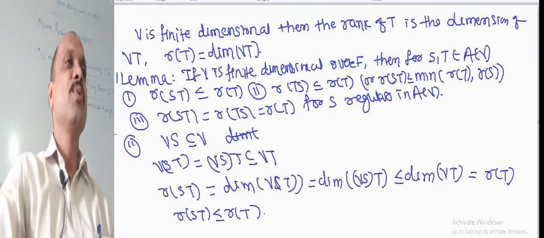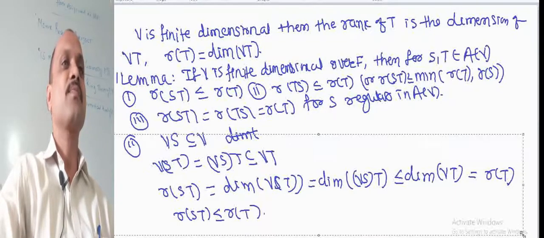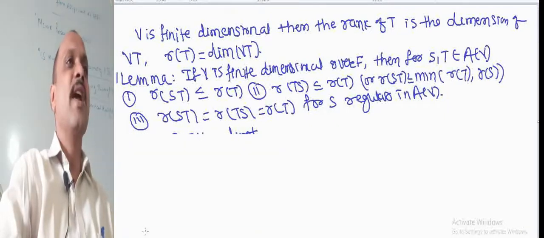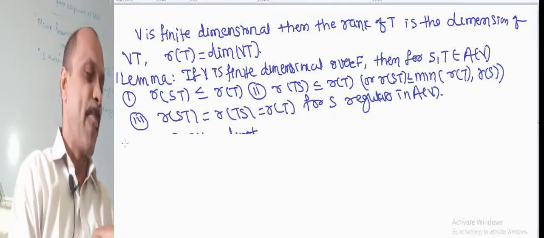Now we prove the second one. What is second? Rank of TS is less than or equal to rank of T.